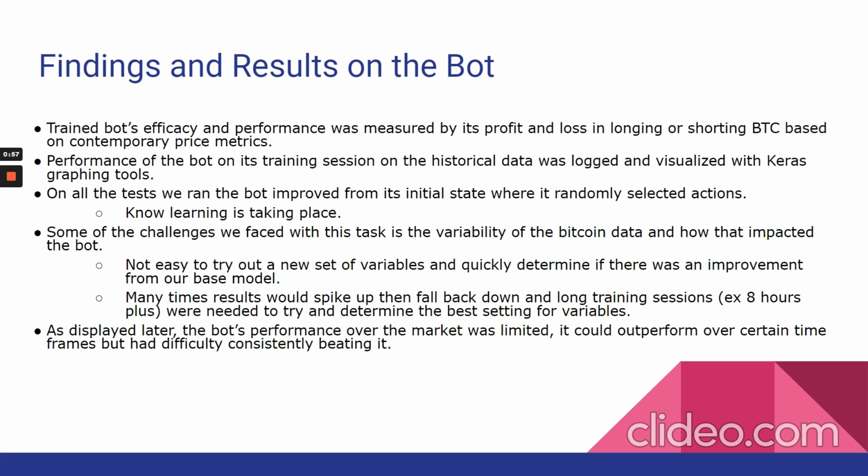There were a lot of challenges here trying to figure out the best parameters, just because Bitcoin itself is so volatile that often, you make a change, and to see if it's really better, not just a function of the randomness, you had to run it for long periods of time, 8 hours plus sometimes, to try to determine, did this change make it better?